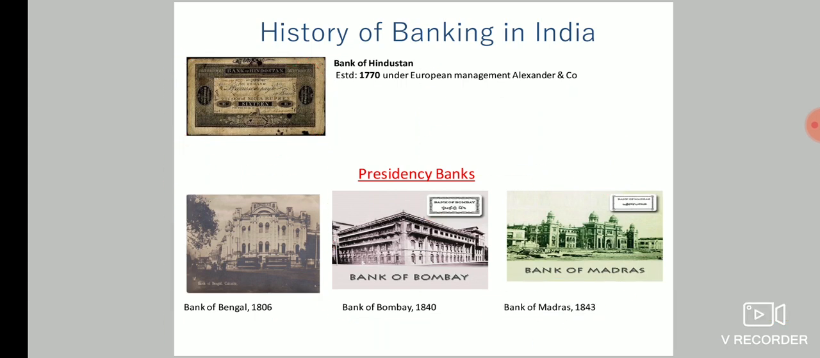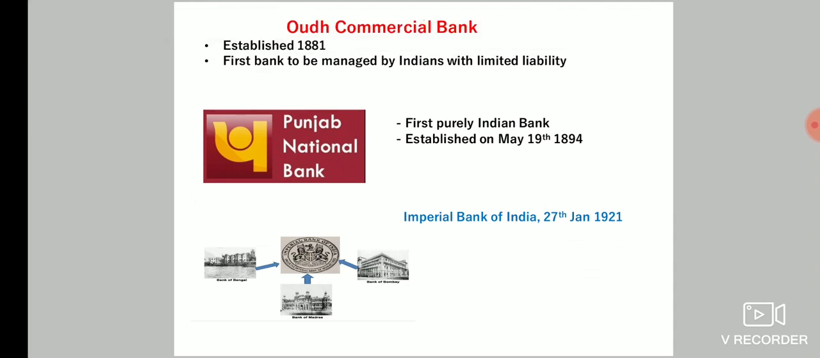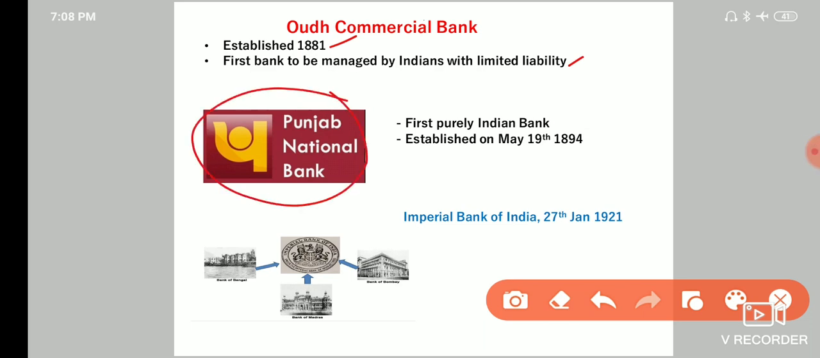So now next, Oudh Commercial Bank. Oudh Commercial Bank was established in 1881, and this was the first bank to be managed by Indians with limited liability. And next in the picture comes Punjab National Bank. This was the first purely Indian bank, which was established on 19th May 1894.